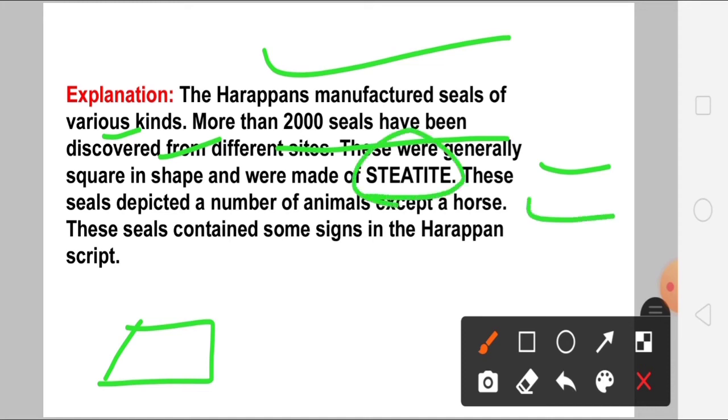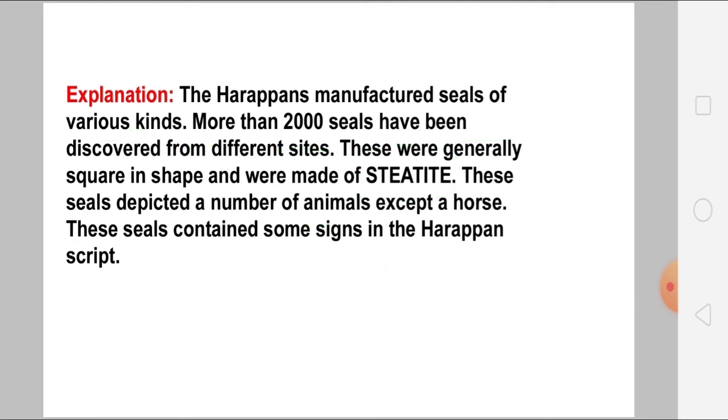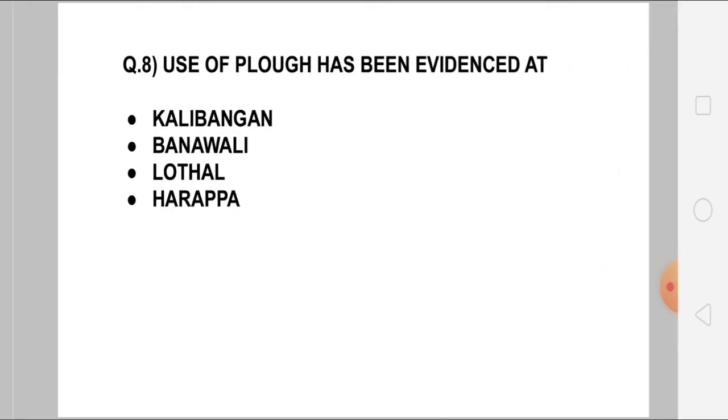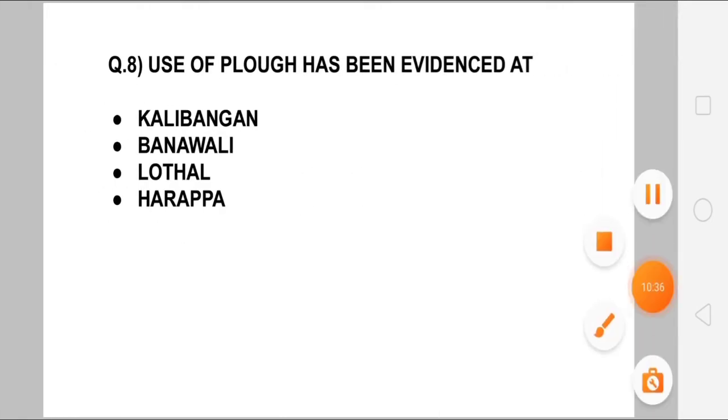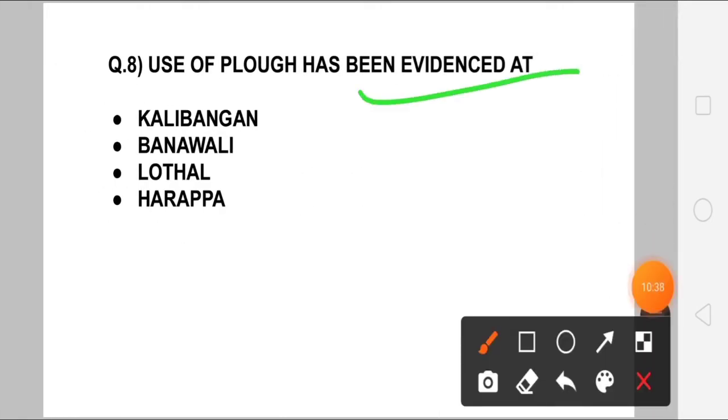So these seals depicted a number of animals also, but we don't find the symbol of the horse, and these seals contain some signs in the Harappan script also. We'll find about the Harappan script maybe here in the MCQs also. So here the next question is, the use of the plough has been evidenced at which place?